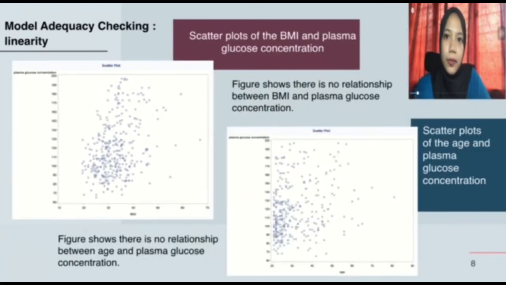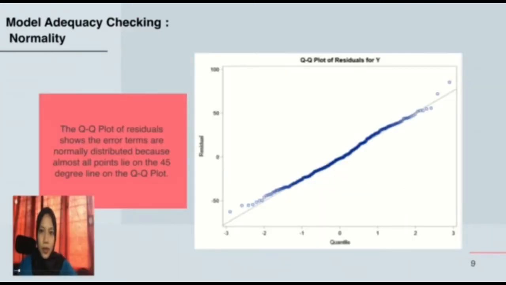Next, the scatter plot shows that there is no relationship between BMI and the plasma glucose concentration. Therefore, it is non-linearity. Last but not least, the scatter plot shows that there is no relationship between the age and the plasma glucose concentration. Therefore, it also leads to non-linearity. For checking the normality, we use the QQ plot of residuals for plasma glucose concentration, which shows that the error terms are normally distributed because almost all points lie on the 45-degree line on the QQ plot.